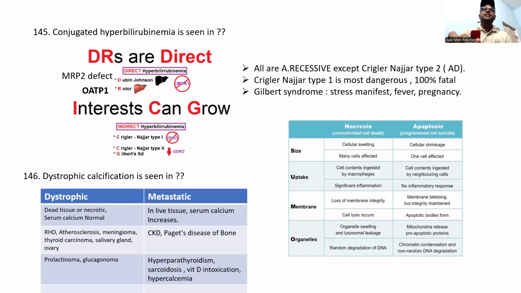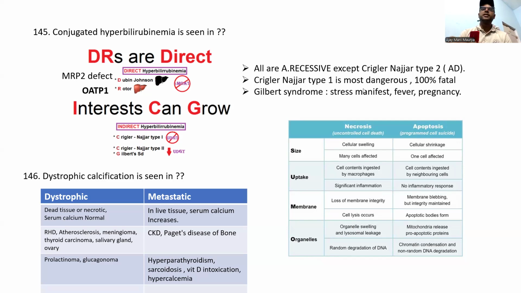Conjugated hyperbilirubinemia is seen in Dubin-Johnson and Rotor syndrome. Others are seen in unconjugated hyperbilirubinemia, like Crigler-Najjar type 1 and type 2, and Gilbert. Please read it. The defect is in OATP1B1. This is the MRP2 defect, the Dubin-Johnson syndrome.